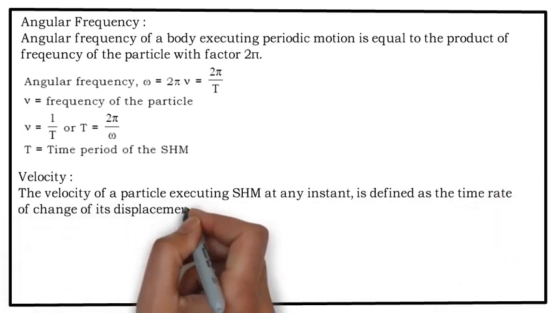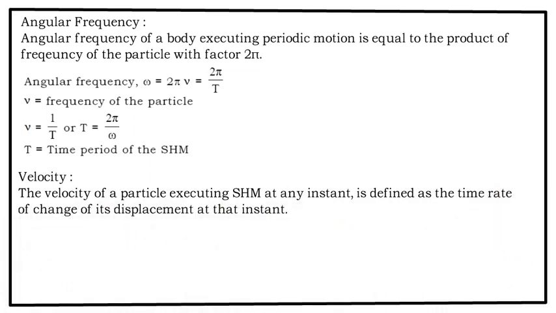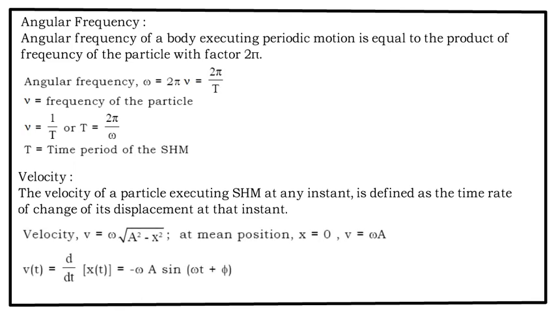Velocity. The velocity of a particle executing SHM at any instant is defined as the time rate of change of its displacement at that instant. Now, the velocity of the particle is known to you. v is equal to omega square root of a squared minus x squared. At mean position, x is equal to 0, so v is equal to a omega.